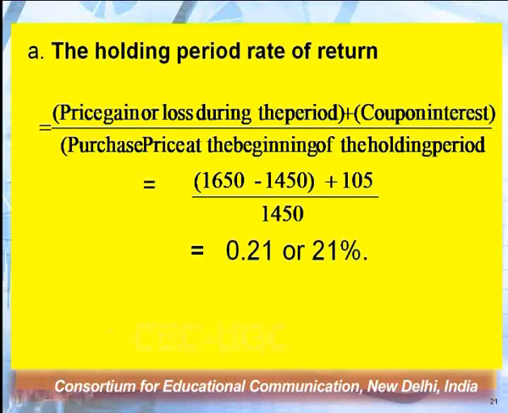This measure is very useful, because at times investors are investing in the bond for 1 year or 2 years, and they are willing to sell it to other parties. So it is quite helpful for the authorities which have issued this bond, because effectively the investor can calculate the holding period rate of return, and they can make use of this calculation process.